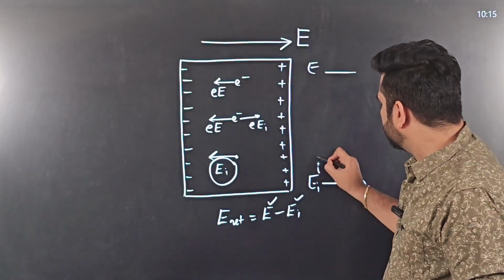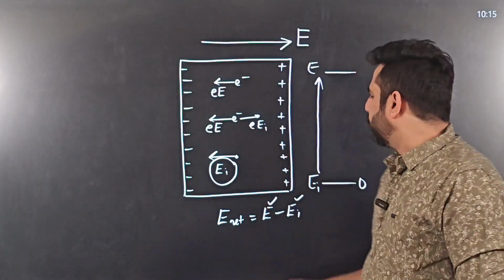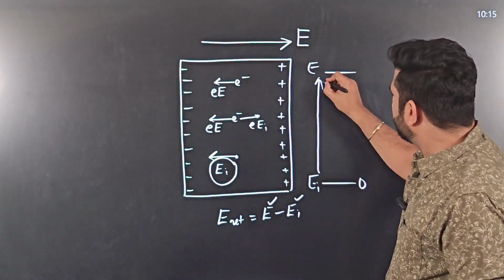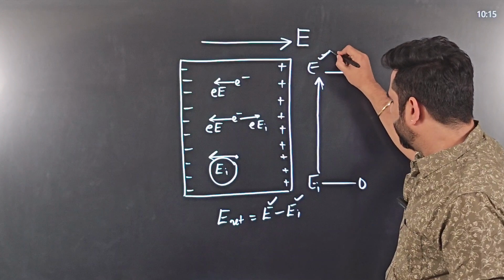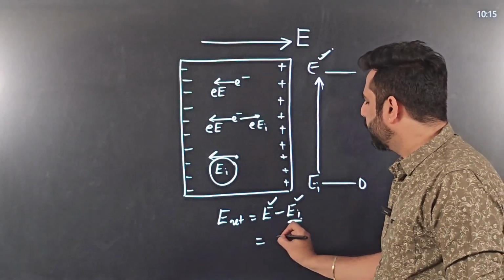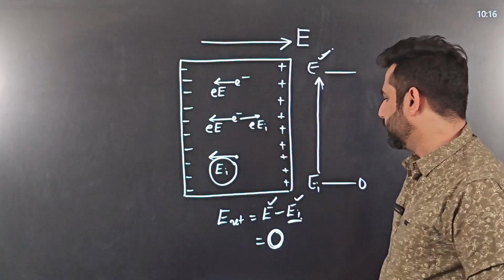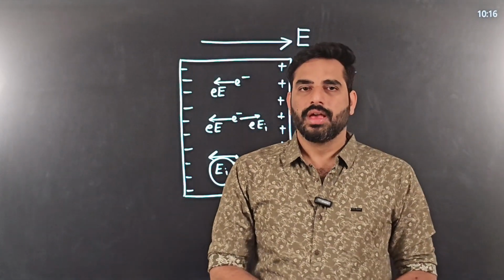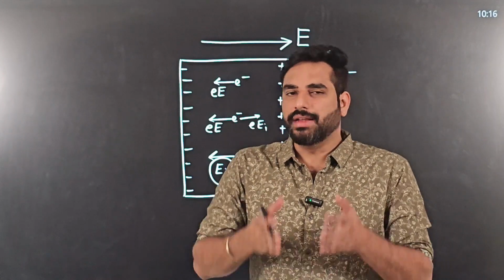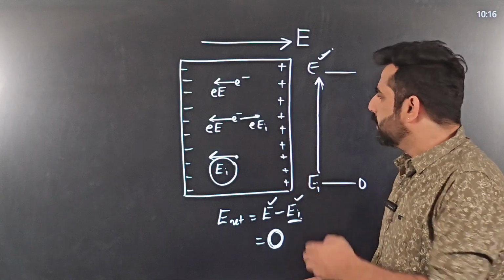So what happens is this induced electric field goes on increasing. At one point, induced electric field becomes equal to the applied electric field. At one point, E_I is equal to E. That is when the net electric field inside this material is zero. Until then, until net electric field inside the material is zero, the charges move.